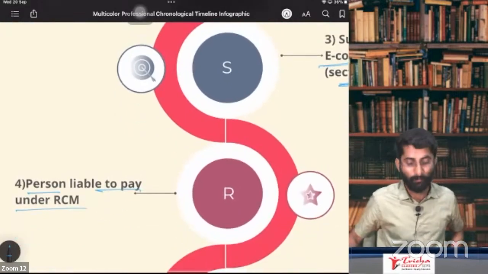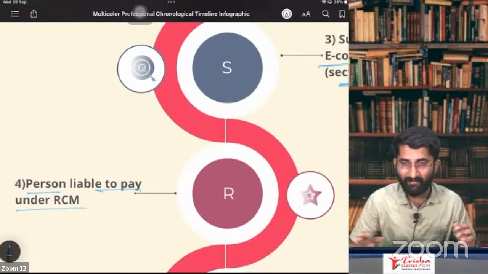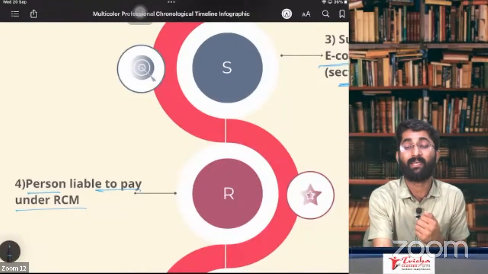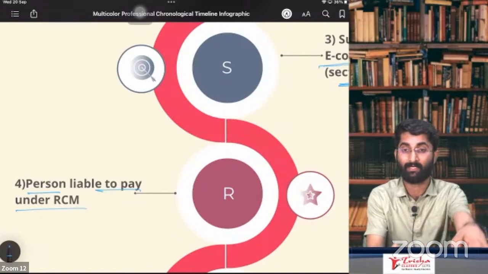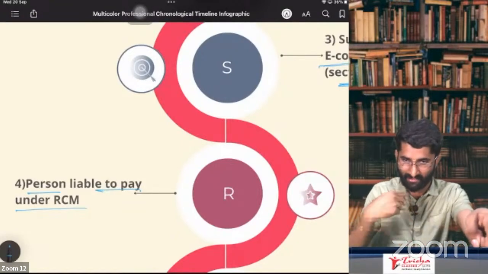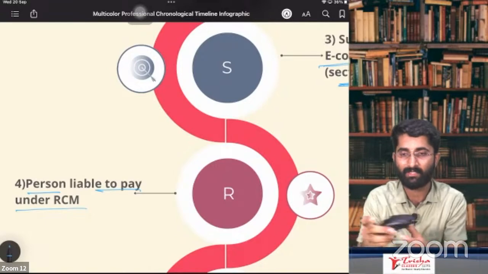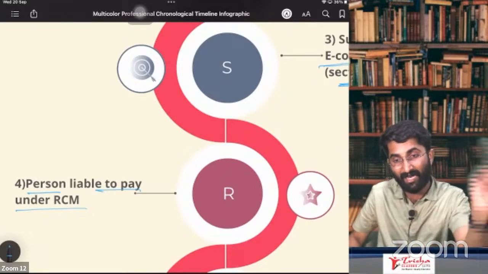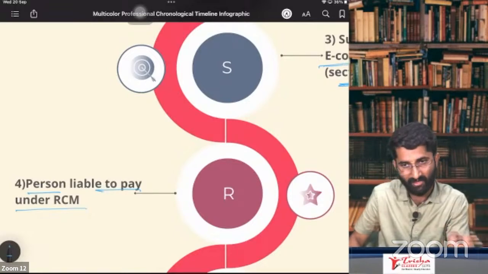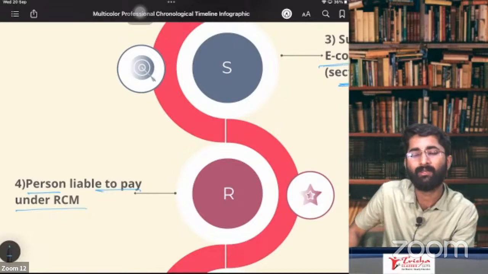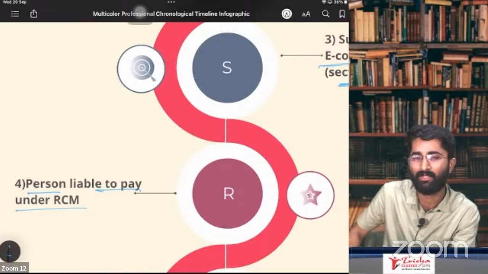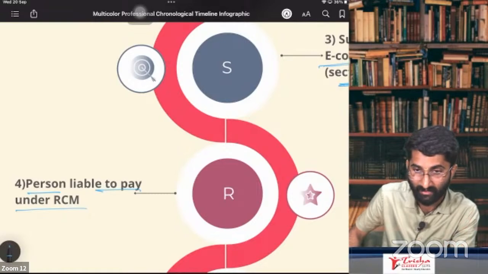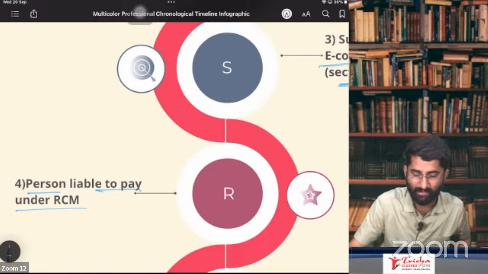So, person liable to pay under RCM. If I am supplying some goods to you on which RCM is applicable, who is the buyer? You are the buyer now. I sold these goods to you on which RCM is applicable. If you are the buyer, you have to pay the amount under RCM. If you are not registered, how to pay under RCM? Not possible. That's why you have to take the compulsory registration. In the same way,